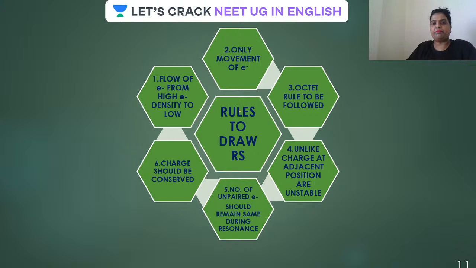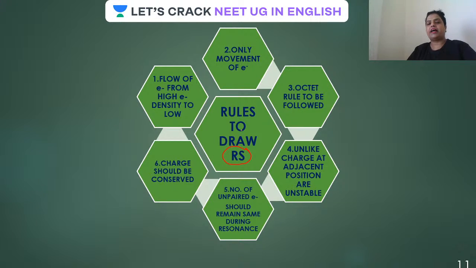Now guys, this is very, very important. Whenever you are going to write a resonating structure, you have to keep in mind how to write it and which rules are to be obeyed. It is very important, guys. Just now I told you that there are 6 types of conjugation.